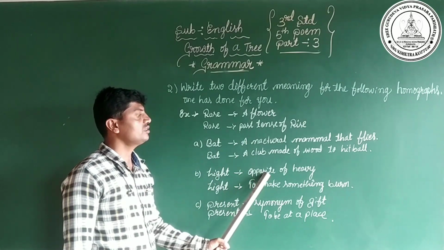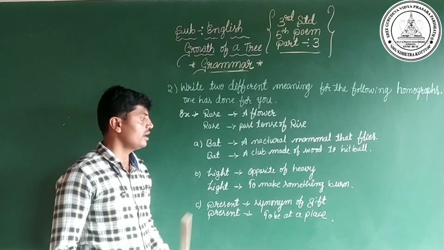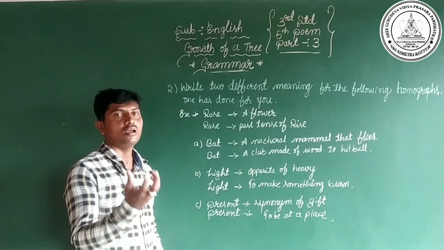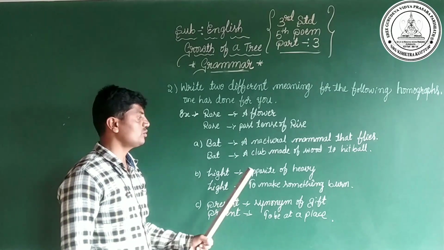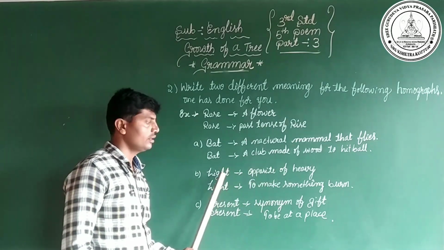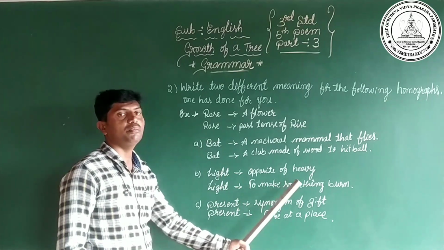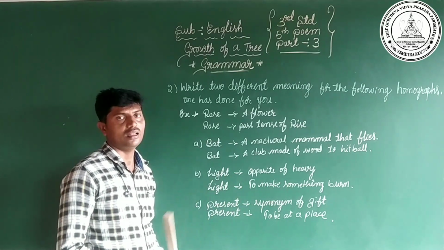After that, come to the second one. Light. Opposite of heavy also we call light, and to make something burn also we call light. Yes or no? Yes, opposite of heavy we call light. To make something burn also we call light.